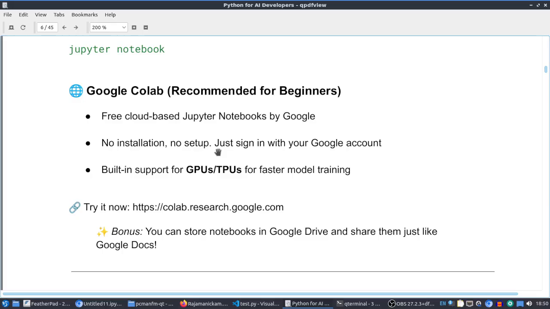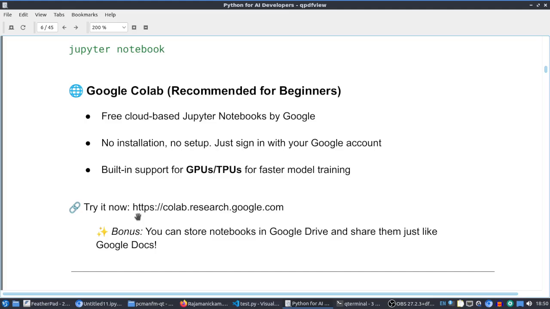In this case, there are two advantages. One is no need to do installation, setup, or other things. And another thing is, instead of using it in our local, we are going to use it in Google's environment, right? So the GPU, TPUs, and RAM will be better than our local. So that will be an additional advantage of using Google Colab.